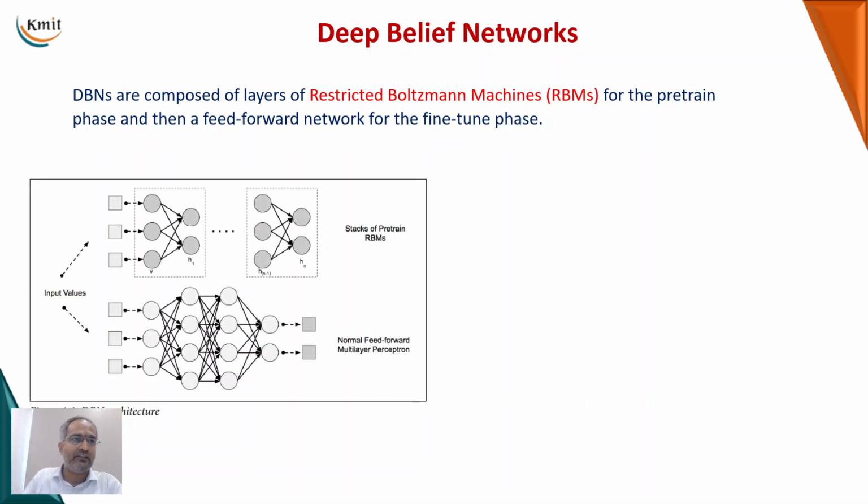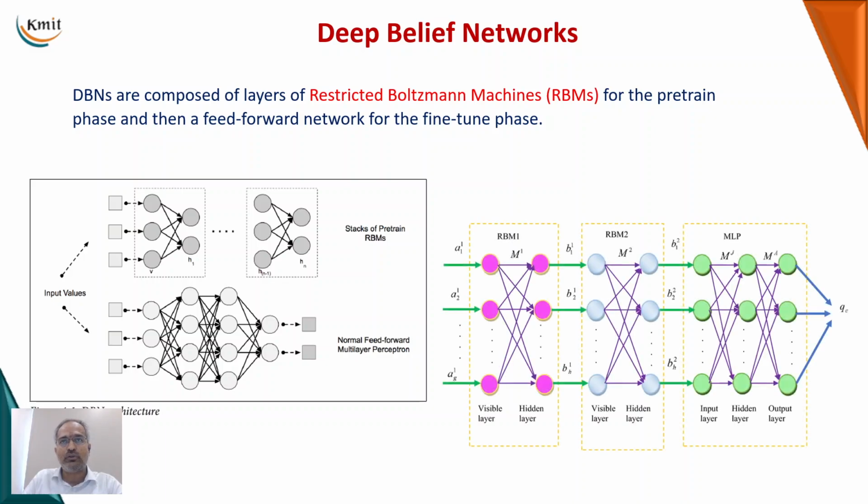You can see the DBN architecture here. This is the diagram from the textbook. There are the input values. They are given to the RBM units, and then given as the input to the traditional neural network, feed forward multi-layer perceptrons.